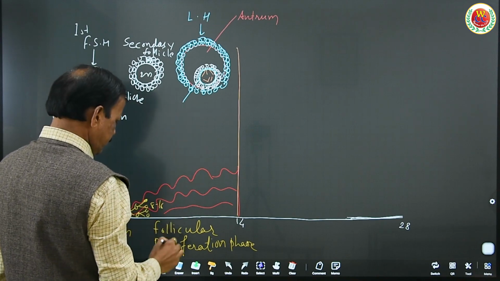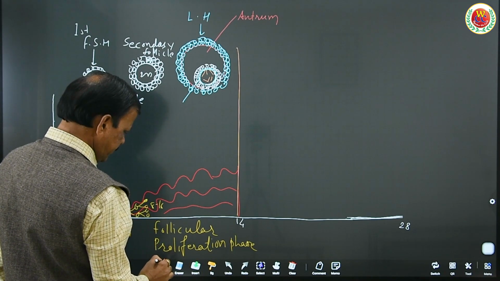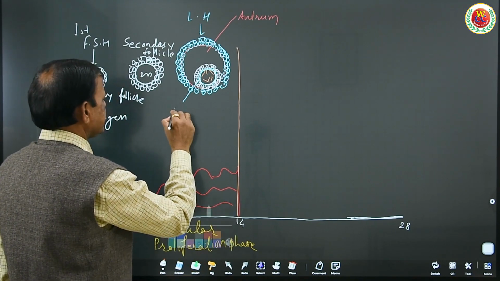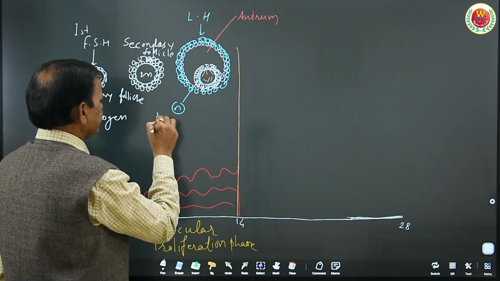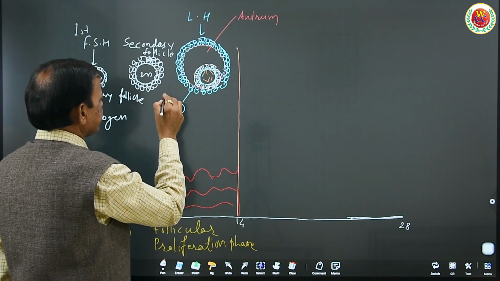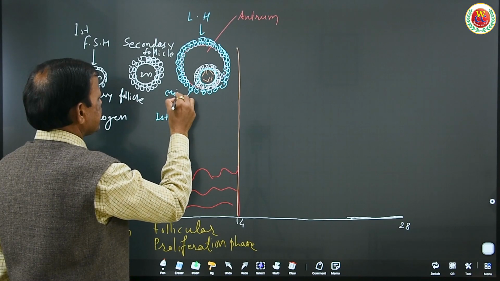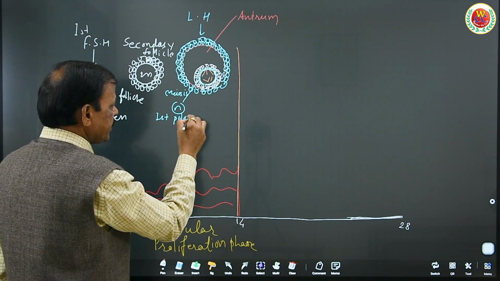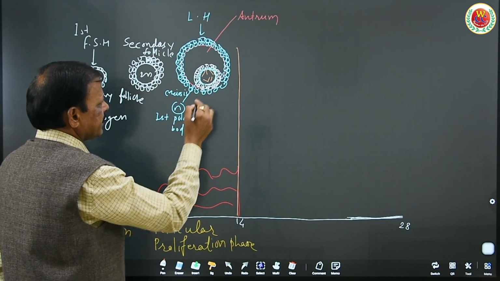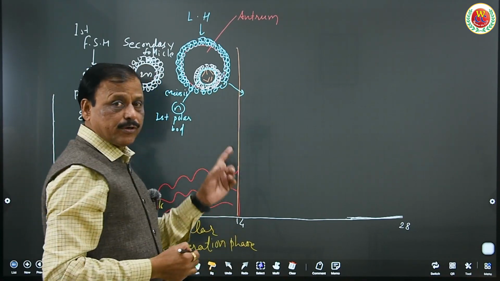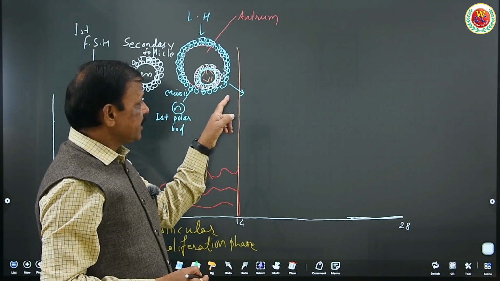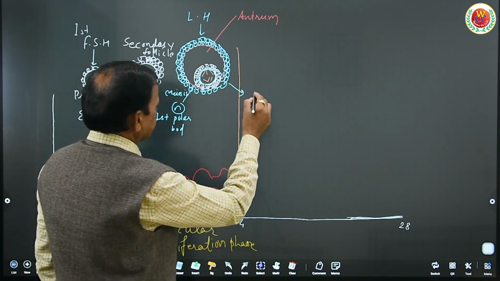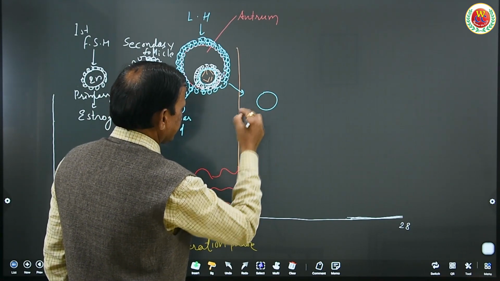This is the first polar body after meiosis 1, released in the ovary itself, and this is the release of the secondary oocyte in metaphase stage.